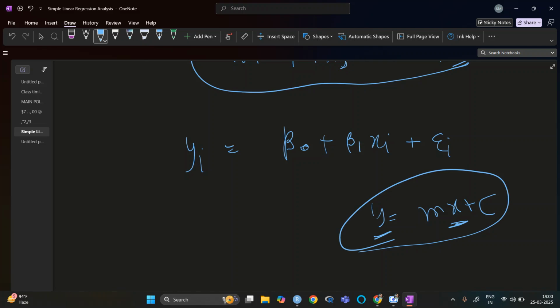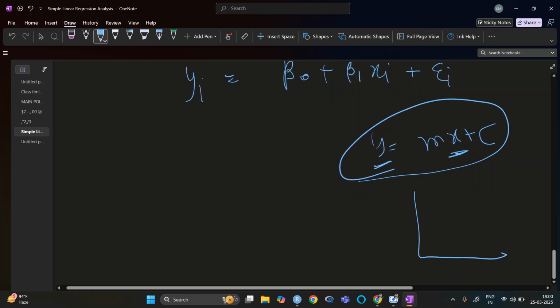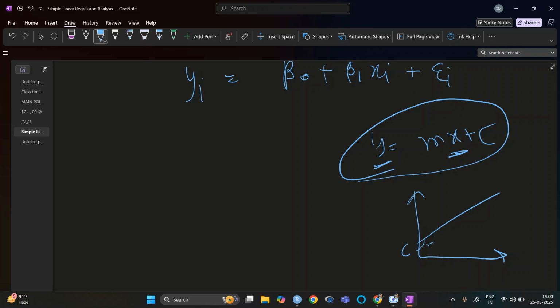It is related in this way, and it is always going to happen. Here c is the intercept and m is the slope, so we have all the data points on the line, and we can understand what the result is. But in real life, there is error. This is the error.